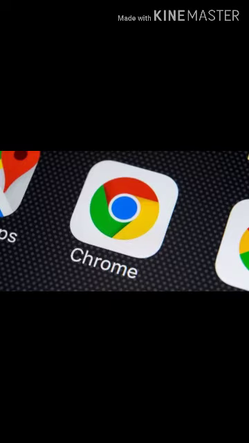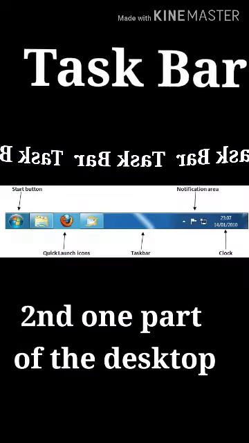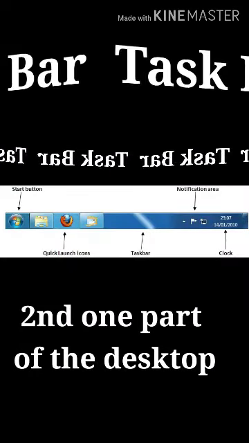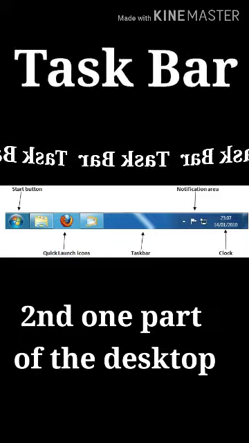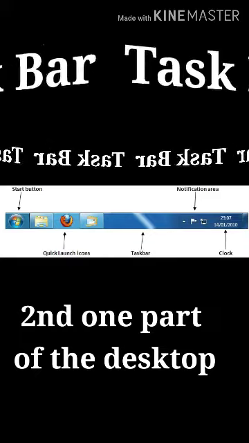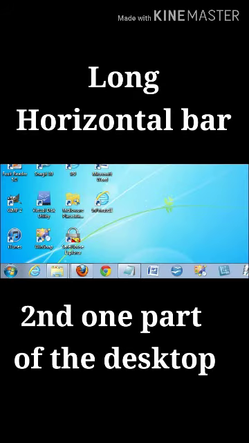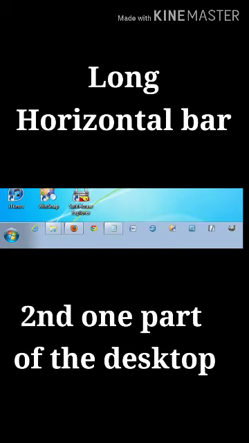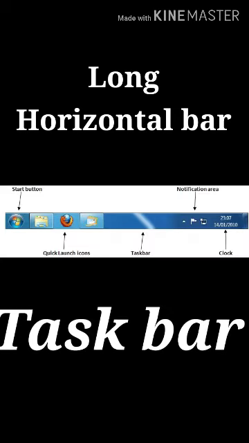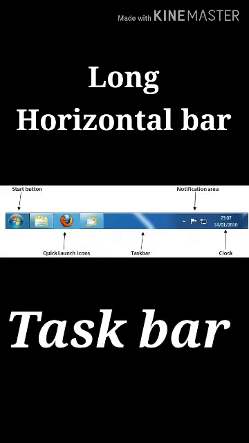Now let's see the next part of the desktop. So the next part of the desktop is taskbar. At the bottom of the screen, you can see a long horizontal bar. It is called taskbar. This is the most important bar in the desktop because from this bar, the user can quickly access the current or favorite application with the help of the mouse by clicking the desired buttons.